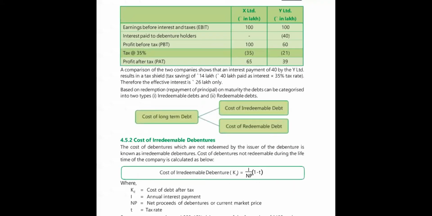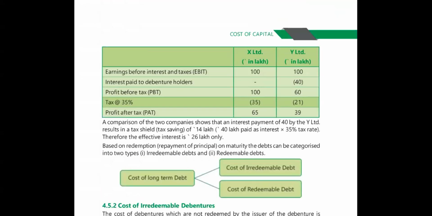Let us see the profitability statement. Earnings before interest and taxes, EBIT, is 100 lakhs for X Limited, and Y Limited is also 100. Interest paid to debenture holders in X Limited is 0, because it is fully financed by shares, while in Y Limited it is 40.